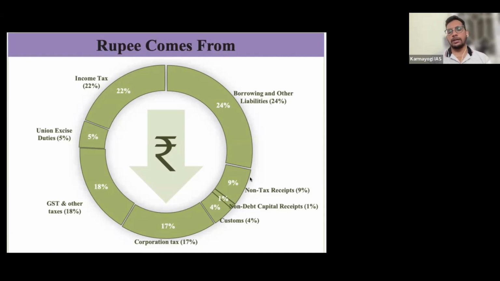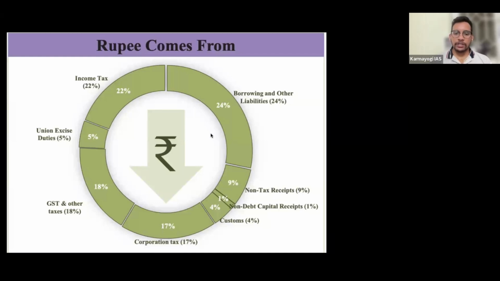Yes, income tax and corporate tax both are direct taxes because there is no intermediary to collect. It is directly collected by the government itself. Now, the question I had was: what is the difference between excise duty and customs duties? Excise duty is levied on manufactured goods and customs duty is levied on import and export goods.